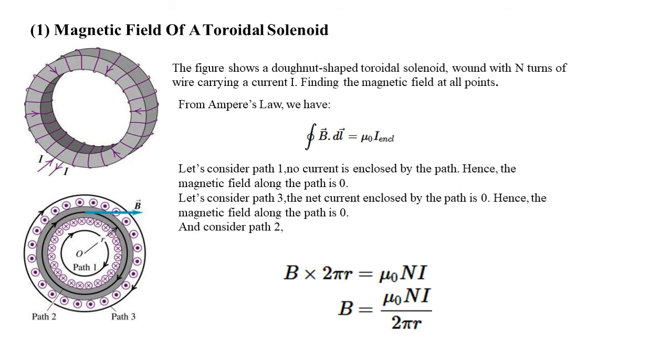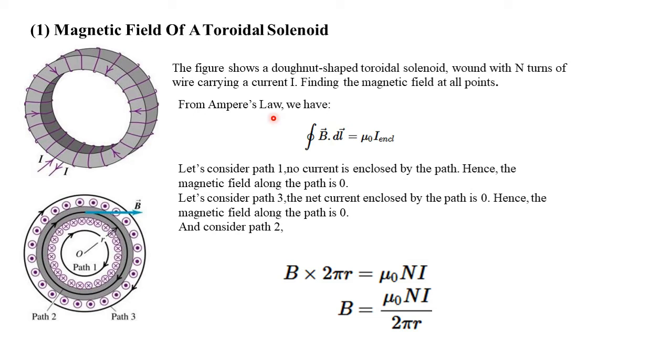There are many applications of Ampere's circuit law. In this case study, we will discuss one main application of the Ampere circuit law: the magnetic field of a toroidal solenoid. Here is a toroidal solenoid. The figure shows a doughnut-shaped toroidal solenoid wound with N turns of wire, carrying a current I.